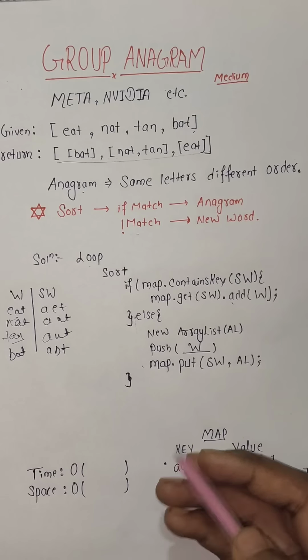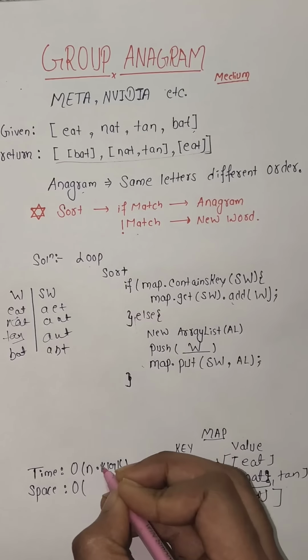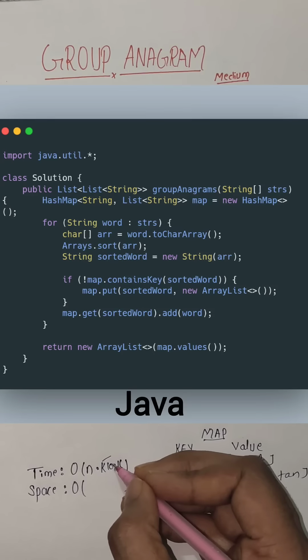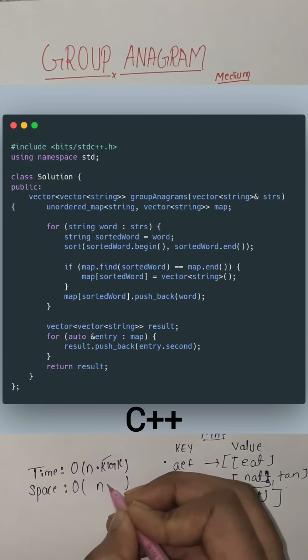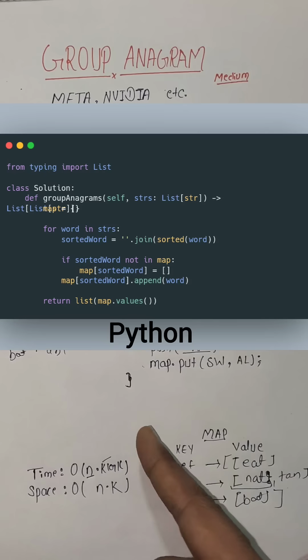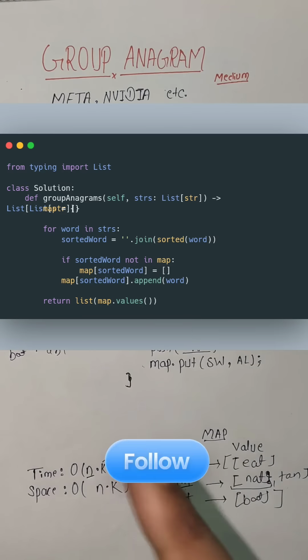To solve this, time will be n times k log k, where k is the maximum length of a string present in the array, and space will be n times k, where n is the length of the array itself. The code for this in Java, C++, and Python will be on screen right now, and I will see you in the next one.